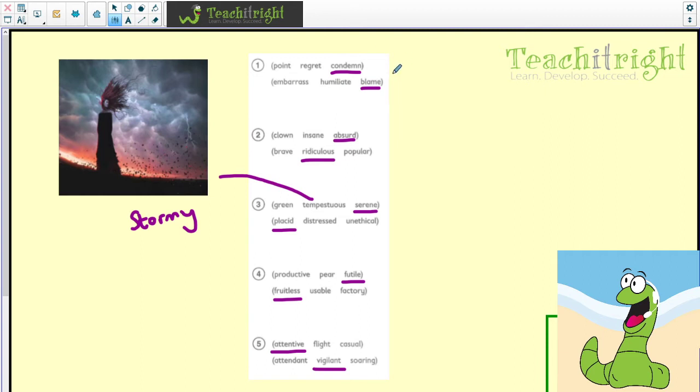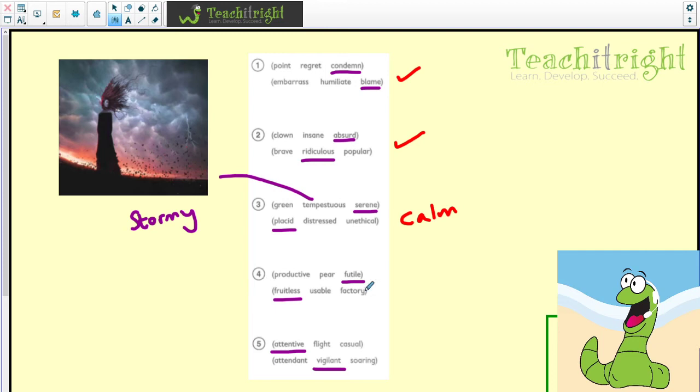We've got condemn and blame. So those are synonyms. Absurd and ridiculous. When it's silly, it's absurd. And serene and placid. Now, tempestuous wasn't actually the answer, but if you're tempestuous, then it's stormy. So I thought that was quite a nice illustration to show you that. But serene and placid, that means calm.